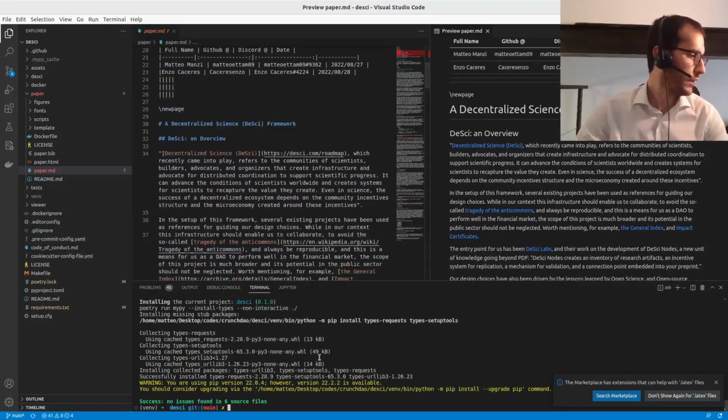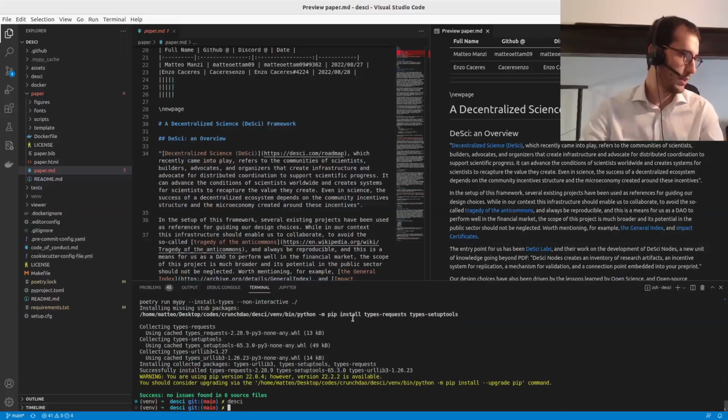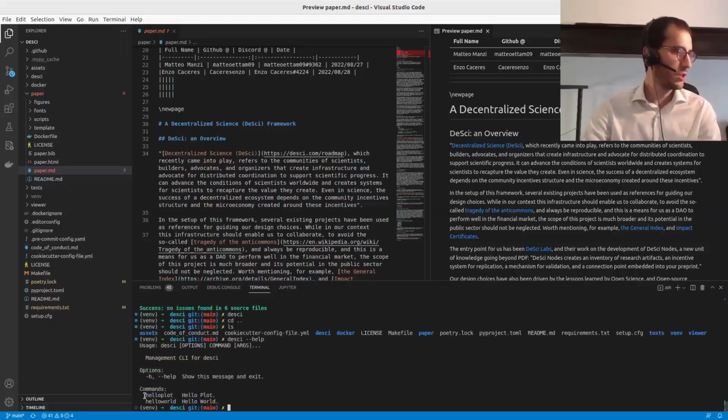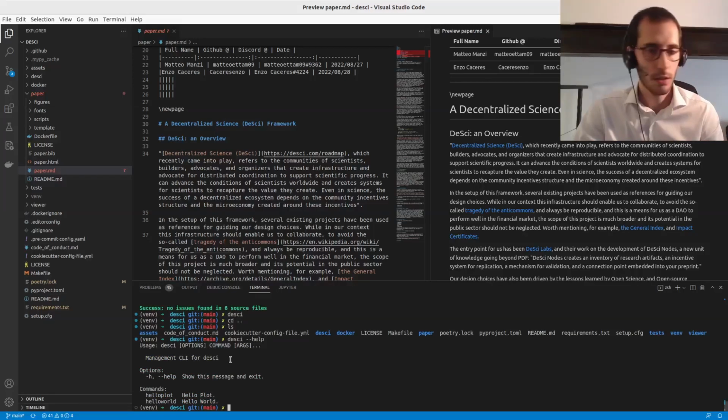Now that the package is installed, we can run dci. Let me run help. You see there are two commands for this command line interface.